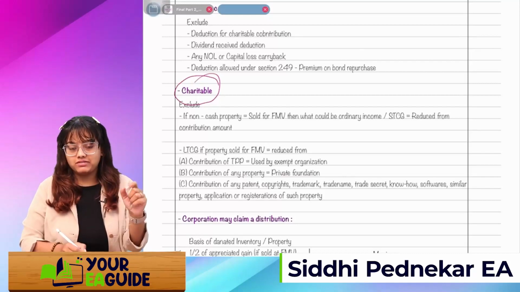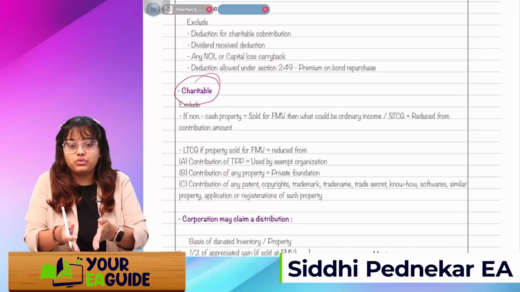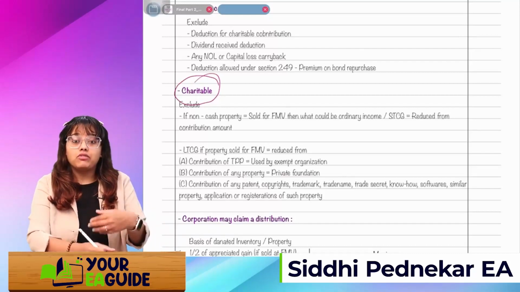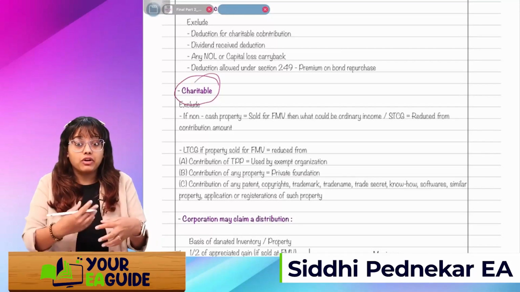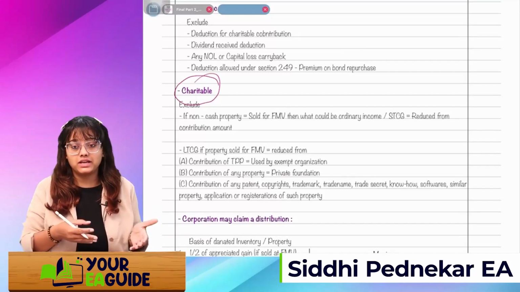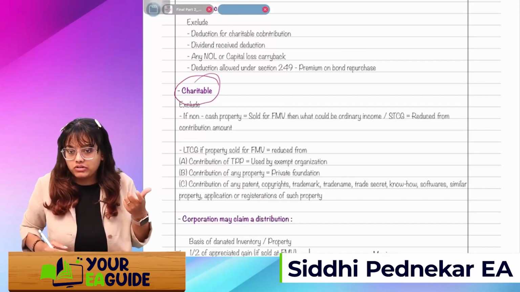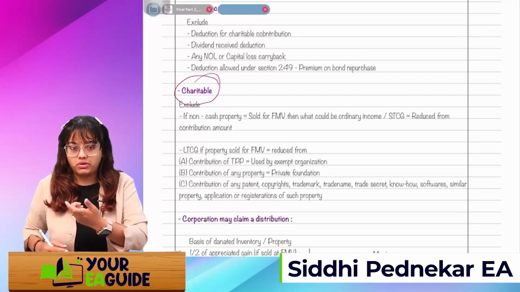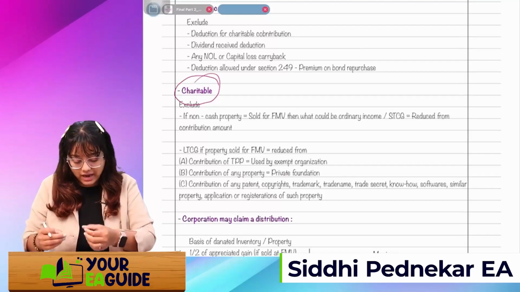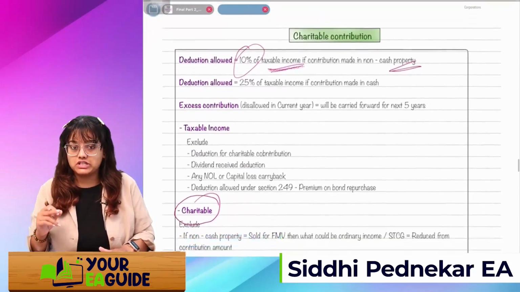I'll repeat myself, guys. Understand this thing. If it's a non-cash property, instead of donating it, if I would have sold it in the market, then what would be the gain I would have incurred? That gain amount will be reduced from the contribution amount, right? And then we come to an amount. That amount or 10% of the taxable income, whichever is lower, will get the deduction.